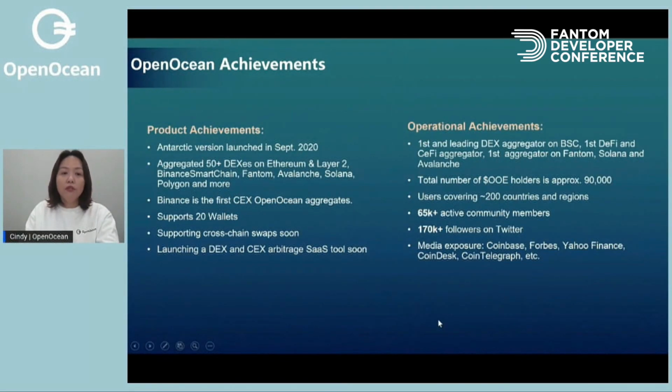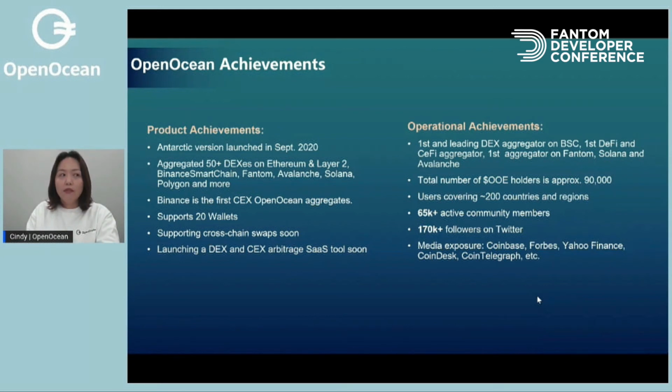So what we have achieved so far: we are the first and leading DEX aggregator on Binance Smart Chain. We are the first DeFi and CeFi aggregator. We are the first aggregator on Fantom, Solana, and Avalanche. The total number of OE holders is now approximately 90,000. We are tradable on exchanges such as KuCoin and on OpenOcean, and our users cover 200 countries and regions.